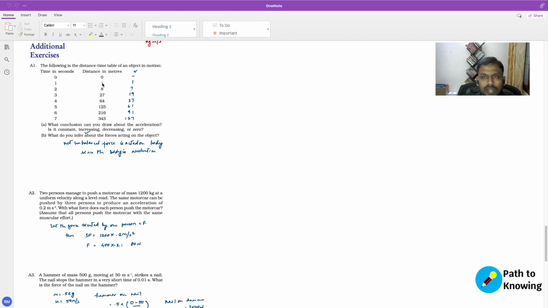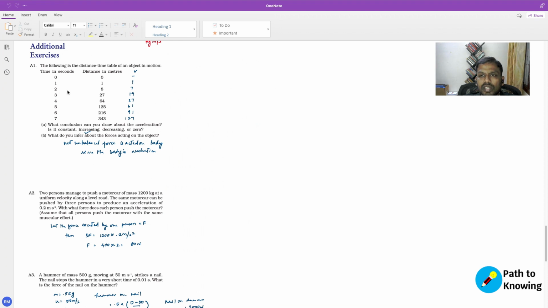So let's calculate the difference. This is the time in seconds, and this is the distance in meters. What is the velocity at every second? Velocity is the distance traveled divided by the time. Between 0 and 1 second, the velocity was 1 meter per second.